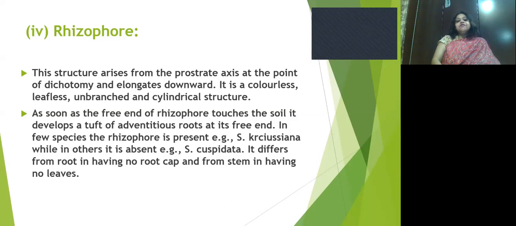When the free end of the rhizophore touches the soil, it develops a tough adventitious root system at its free end. In a few species the rhizophore is present, like Selaginella crassuana, while in some species it may be absent, like Selaginella cuspidata. It differs from root in having no root cap, and from stem in having no leaves.